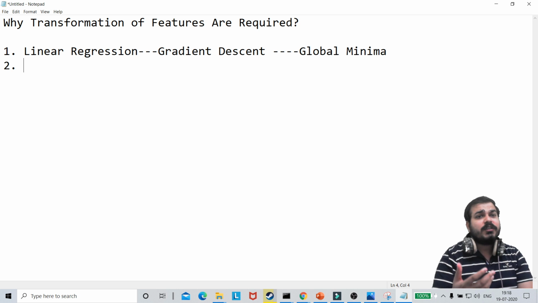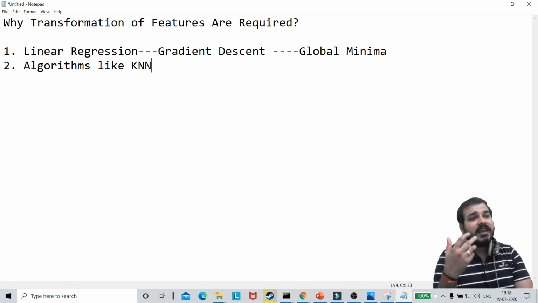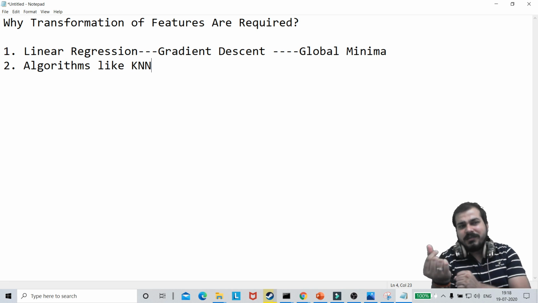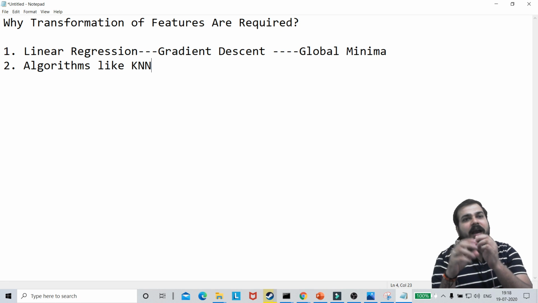Now, second, suppose I take an example of algorithms like KNN, that is K nearest neighbor. If you don't know about K nearest neighbor, guys, it works on Euclidean distance, right? It tries to find out the nearest point, and then it will either classify them, or if you are using a regression, it will try to find out the average. Okay.